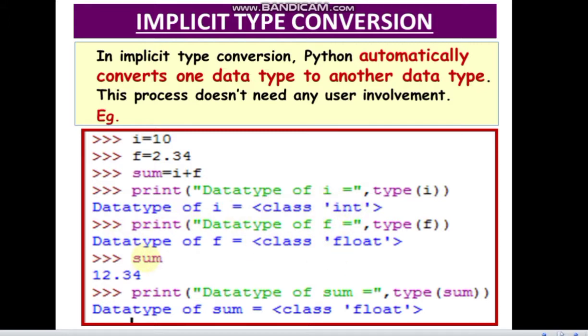Now you are adding the two here, and if you print the value, you will get a floating point number. How are you getting a floating point number? That means 10 has been converted to 10.0 in the memory, and then that has been added with 2.34. So that is why you are getting 12.34. So internally, the interpreter has converted the data type of I from integer to float and then added. So data type of sum you will get as float.